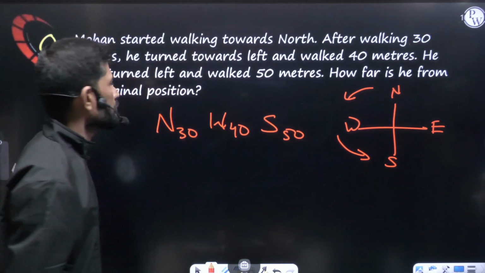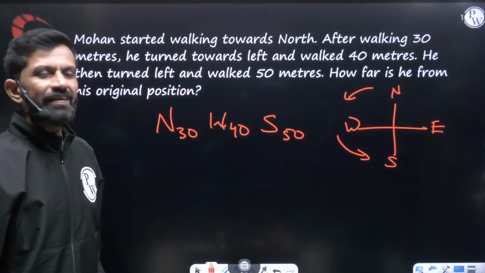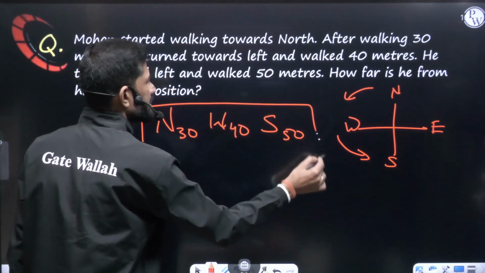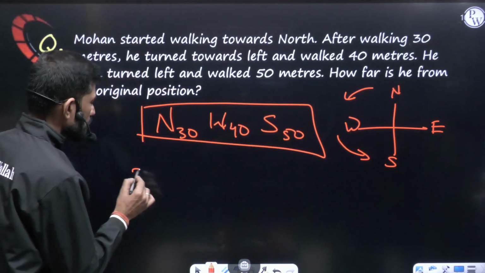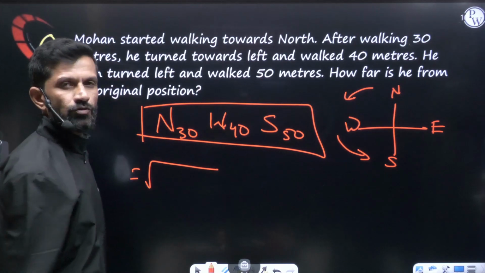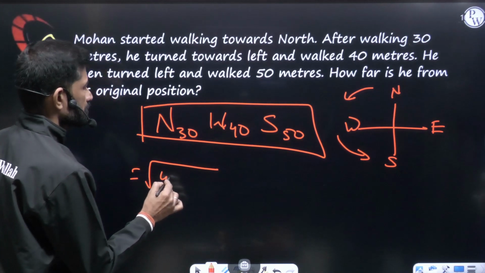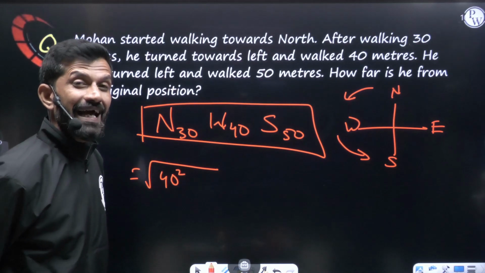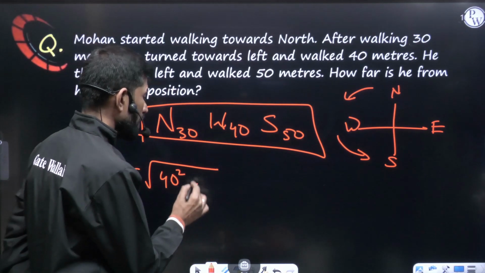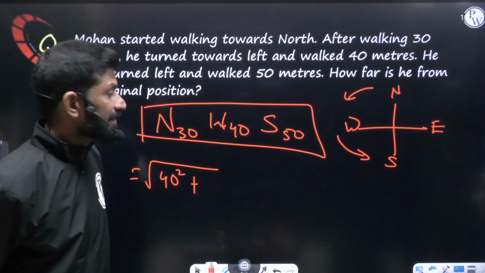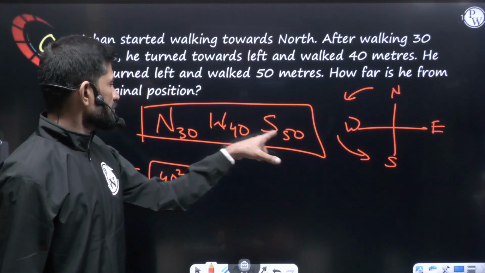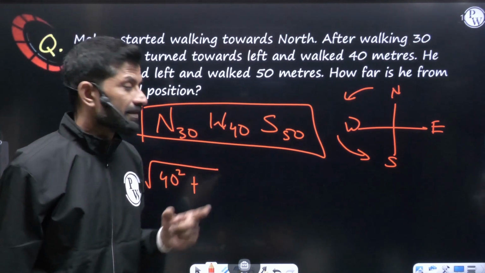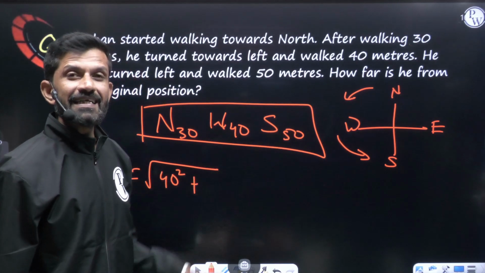How far is he from the original position? So you know very well, it is root over horizontal square plus vertical square. So root over horizontal, it is only west, so 40 square. Okay, so root over 40 square, that is in horizontal, plus vertical square. In vertical, what are we having? North and south. Here south is 50, north is 30. We have to subtract it. So bigger becomes south, and that is 20.